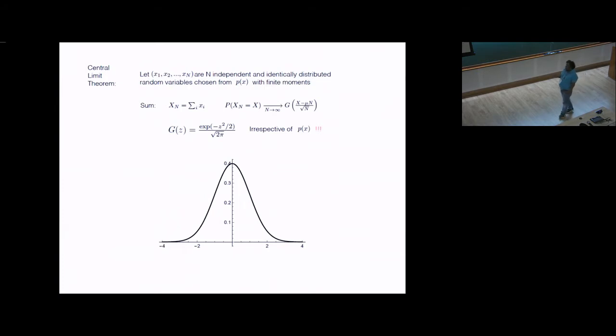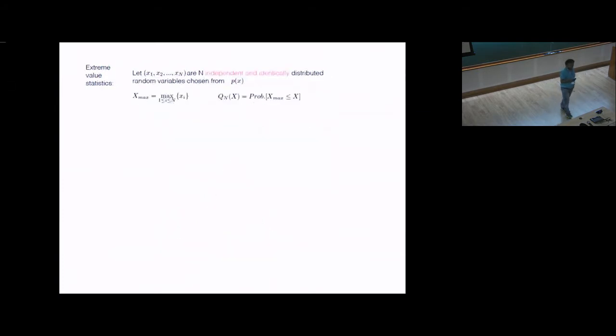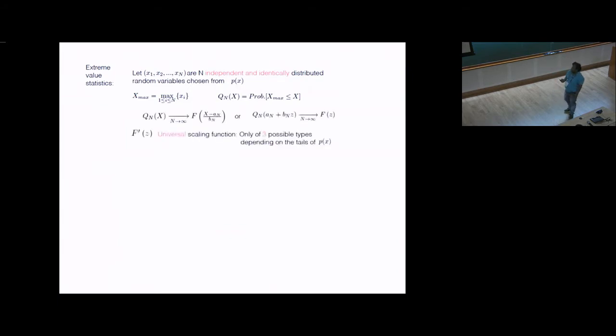A similar universality also appears in another context which is called extreme value statistics. Once again, you consider n IID variables, and this time you look at the maximum of these variables. Again, in the large n limit, you are interested in the distribution of that maximum. After proper n-dependent shifting and scaling, the distribution of that quantity can be described by some n-independent limiting or scaling distributions. It turns out that there are only three possible types, called the universal scaling functions, depending on the tails of the parent distribution P(x).